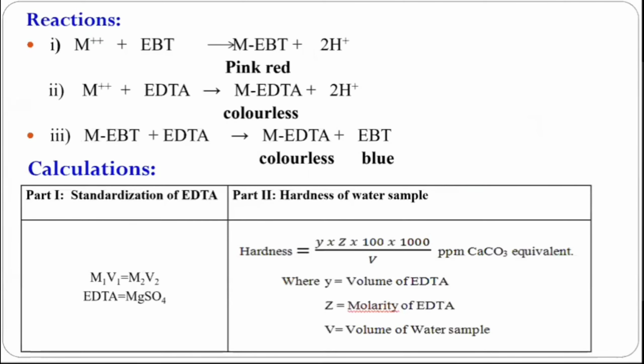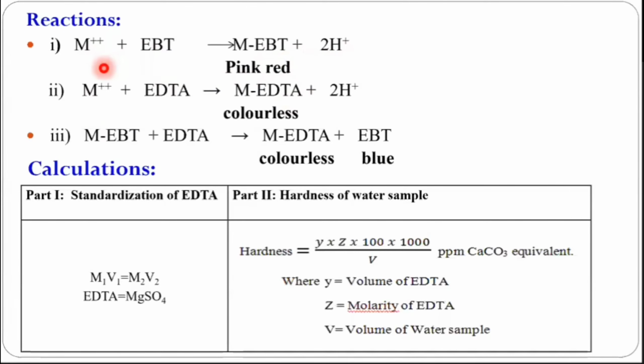If you see the reactions, when metal ions are present in the water, they react with the EBT indicator. So EBT and metal form the metal EBT complex with pink red or wine red color, and H plus ions are released. The released H plus ions may change the pH of water, and that's why we are using buffer solution, because we know that the use of buffer solution will prevent the change of pH, right? That is the role of buffer solution.